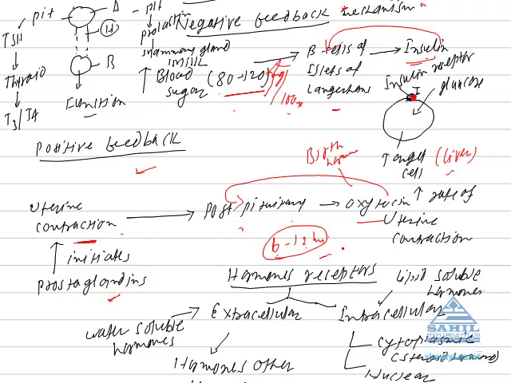Let's see something about receptors of hormone. Hormone receptors are of two types: extracellular receptors and intracellular receptors.